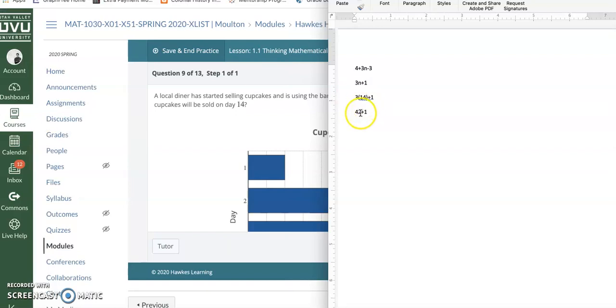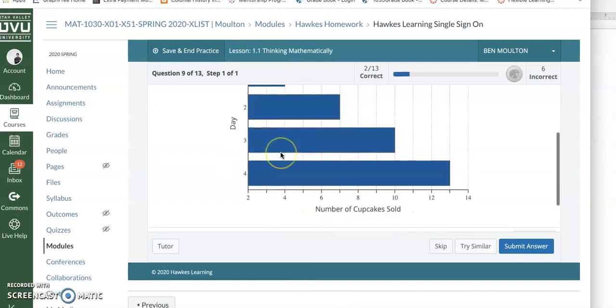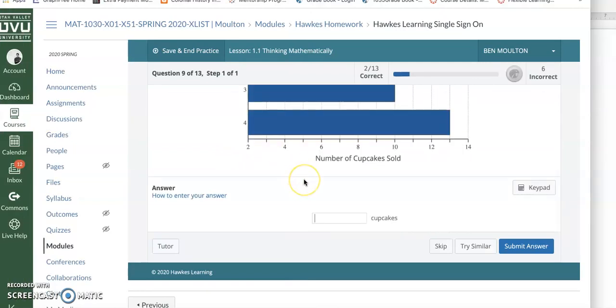3 times 4 would be the 12, carry the 1, so 3 times 1 is 3, plus 1 is 4. Yeah, we got that right. So then 42 plus 1 is 43. I believe that's our answer, 43.